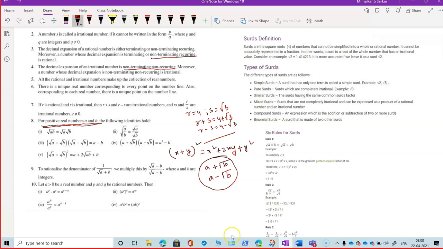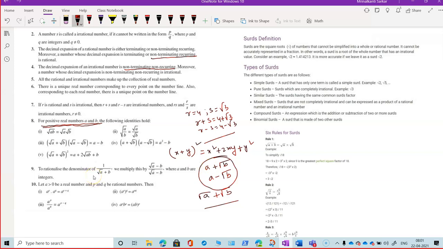Okay. But A plus root B is also a surd, here it is a mixed one. A real part is there, a rational part is there, and an irrational part is there. A plus root B or A minus root B: this part is irrational and this part is rational. This will make a surd. Even if you say, no, why can't you say this one is a surd? Root A plus root B is fine. This is also a surd. No problem. Okay, these are all surds because their root cannot be determined properly.